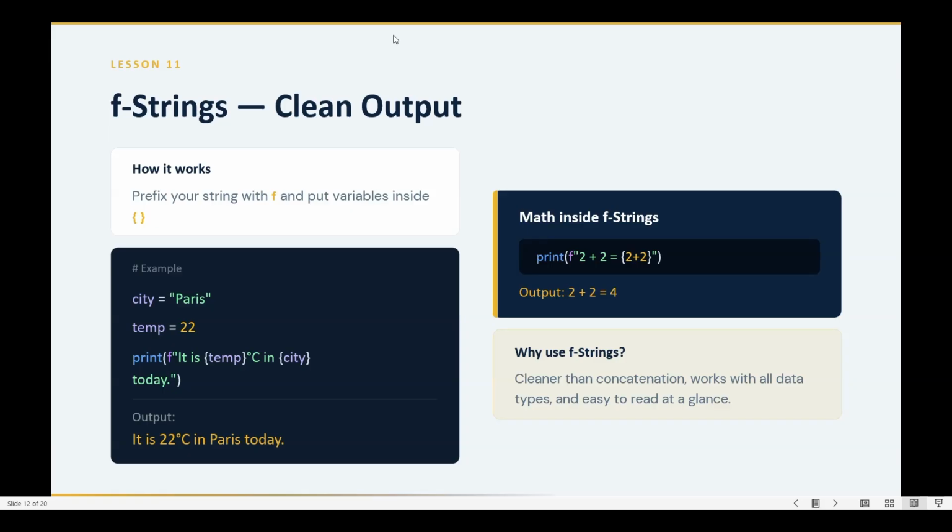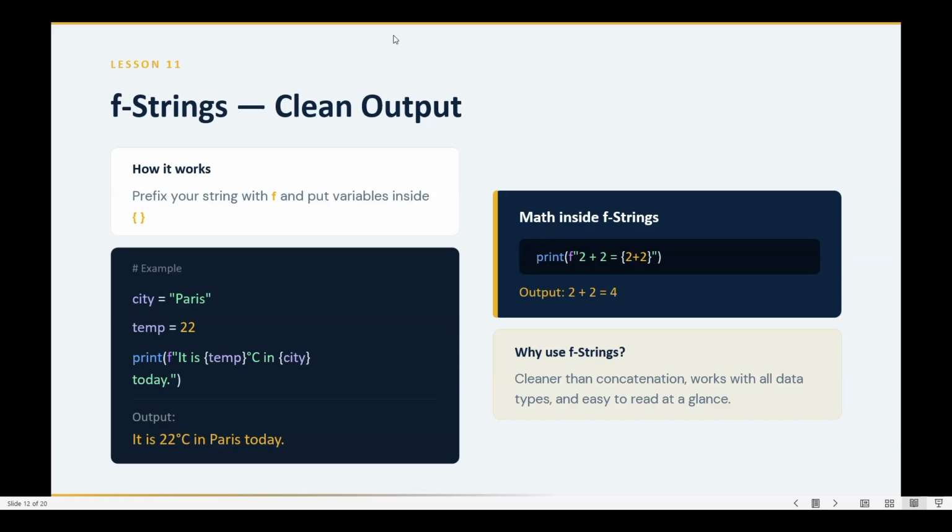Here it is written that in Python an f string, a formatted string literal, is a string prefixed with f that allows you to embed variables and expressions directly inside curly braces. It was introduced in Python 3.6, which was a recent update.